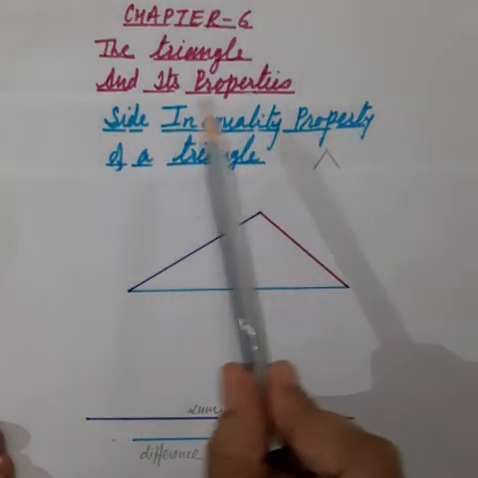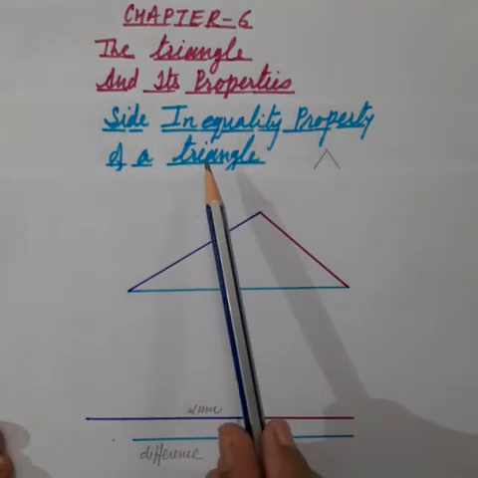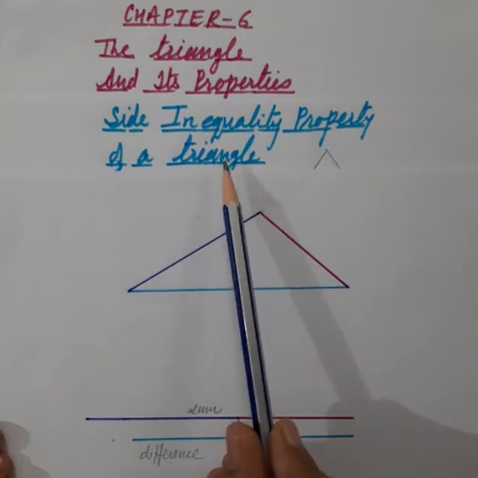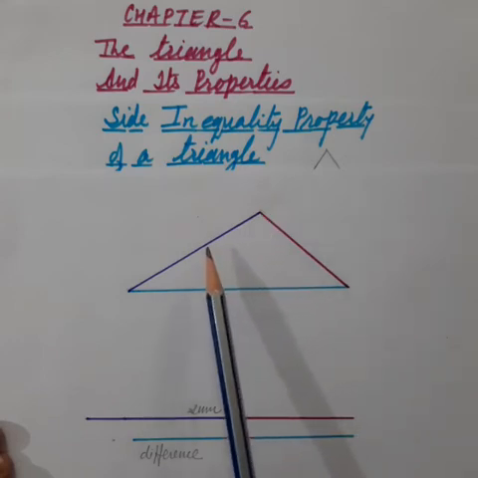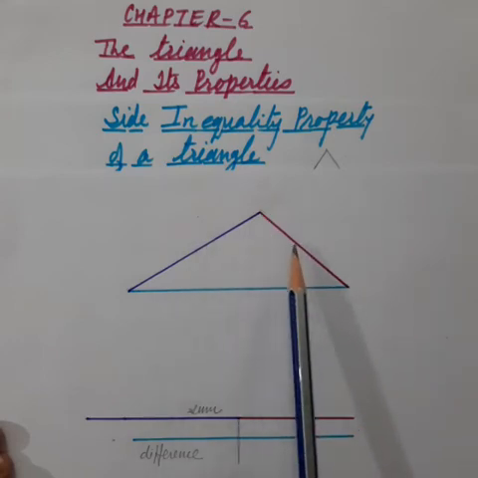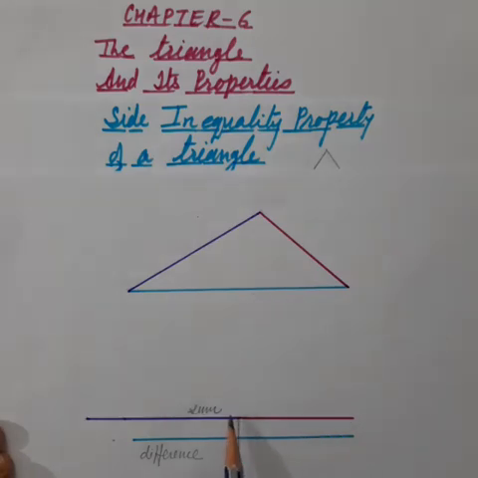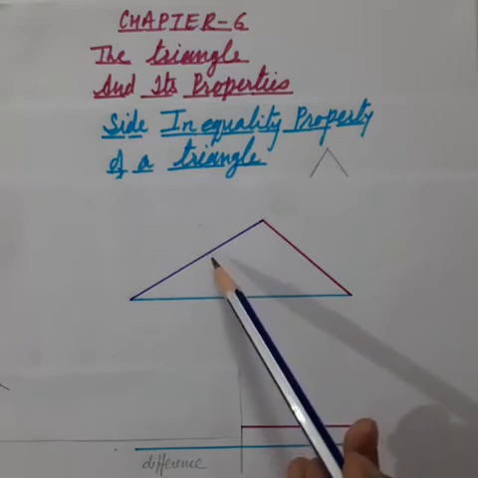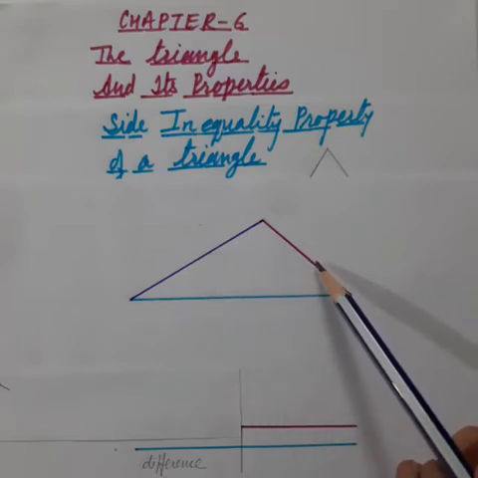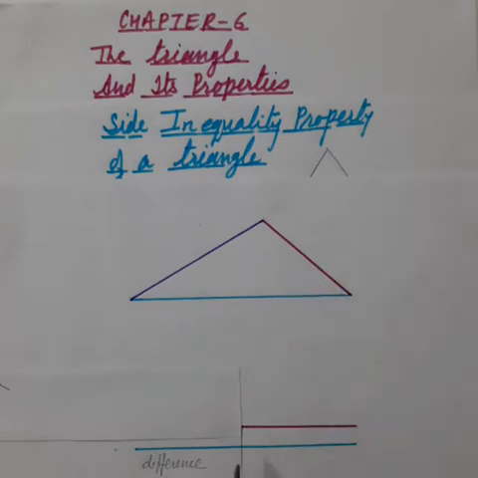In chapter 6, the triangle and its properties, in the previous class we learnt about the side inequality property of the triangle. By the side inequality property, in a triangle the sum of any two sides is greater than the third side. This is the sum of these two sides, and it is greater than the third side. And the difference of any two sides is smaller than the third side. Subtract the length of one side from the other. We get this difference, and this difference is smaller than the third side.